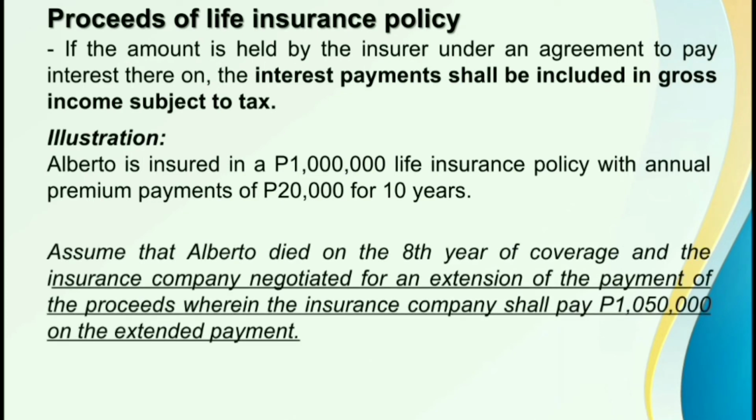And then assume that Alberto died on the 8th year of coverage and the insurance company negotiated for an extension of the payment of the proceeds wherein the insurance company shall pay 1,050,000 pesos on the extended payment.